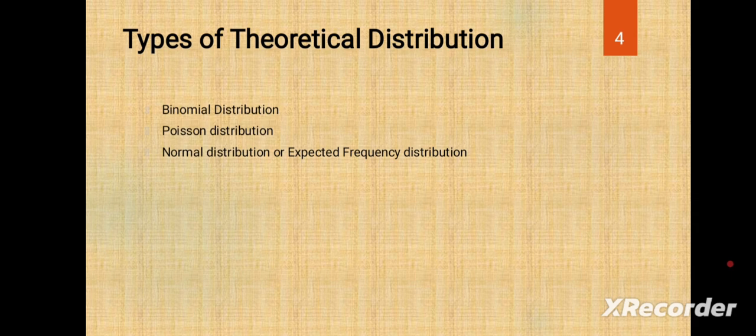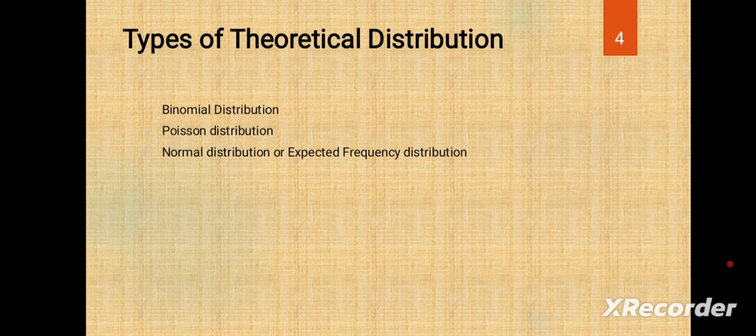You know already that there are three data series. Number 1, individual series. Number 2, discrete series. Number 3, continuous series. What is an individual series? It identifies individual single numbers: 1, 2, 3, 4, 5. It is raw data, not grouped. It is called an individual series.